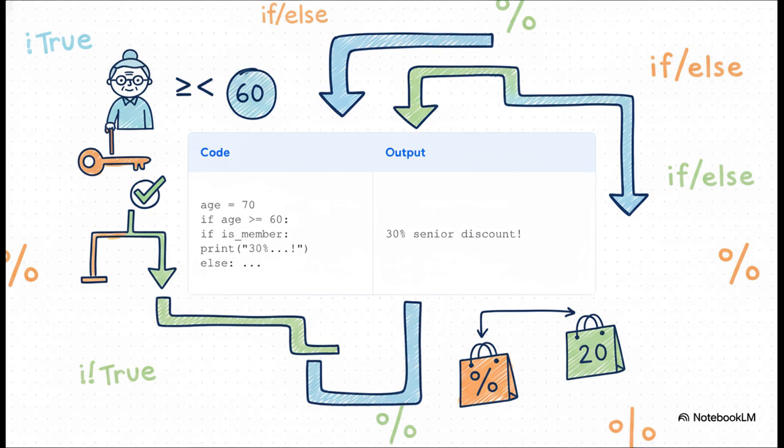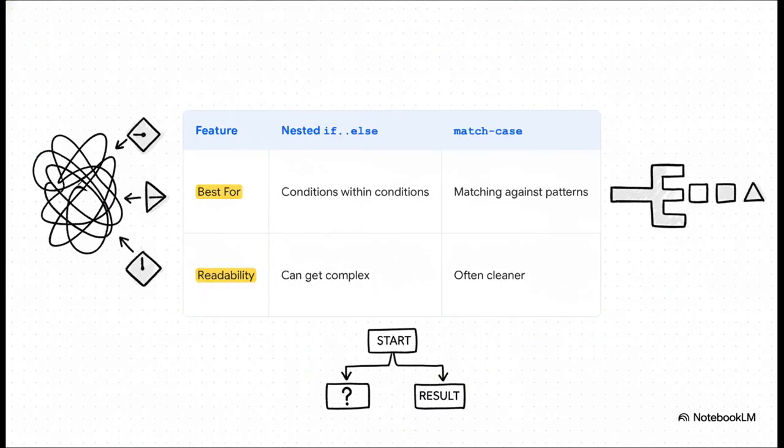So in this example, the first thing we do is check if the person is a senior. The age is 70, so that outer if age greater than 60 condition is true. And only because that's true do we even look at the code inside. Then we check the second condition, is member. Since that is also true, the program prints 30% senior discount. If is member had been false, the code would have hit that inner else and printed the 20% senior discount instead. So nested ifs are super powerful, for sure, but they can get messy fast.